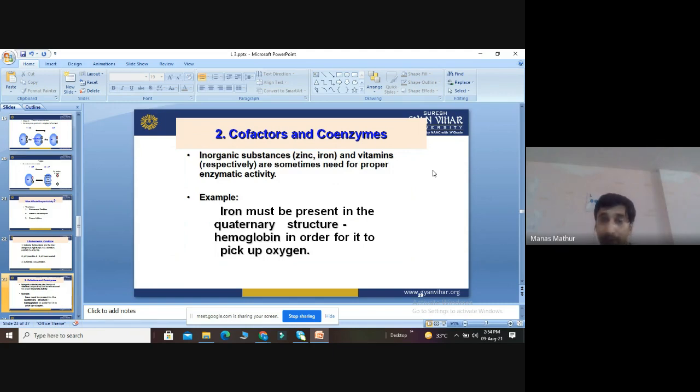If the hemoglobin does not contain iron, what will happen? The color will not be red. And if hemoglobin is decreased, blood circulation is affected in the lungs, in the heart. It can cause death also. So cofactors and coenzymes are very, very important. An adequate supply of cofactors and coenzymes will increase the activity of enzymes. The example I quoted: iron must be present in the quaternary structure of hemoglobin in order to pick up the oxygen.